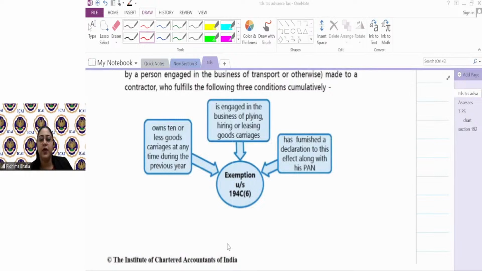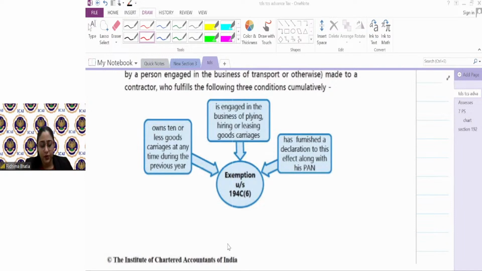Priyanka, everyone, anyone has any doubt? Harish, at any time during the year means, suppose I'm not talking about opening or ending of the year. If at any time in the year he had more than 10 trucks, then that transporter, whenever I'm making payment to them, I will deduct the tax.